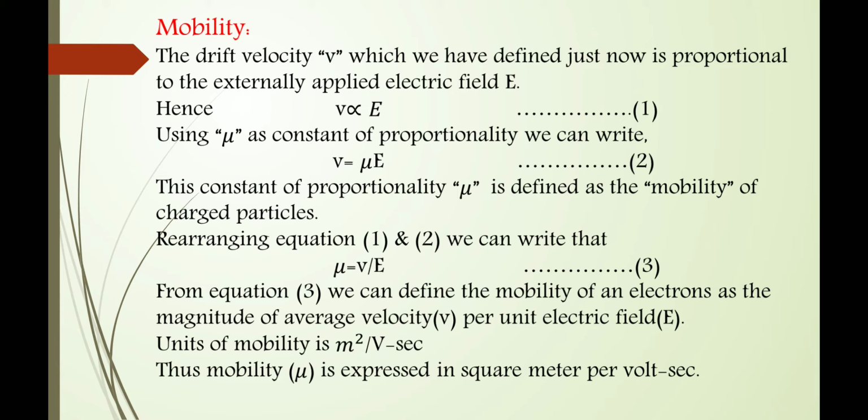This free path distance is very small, typically of the order of 10 to the power minus 6 centimeter. Therefore an electric field can affect only a very small change in the speed of the thermal agitation of the electrons, but the electric current is produced by only these small additional speeds of electrons in one and the same direction.